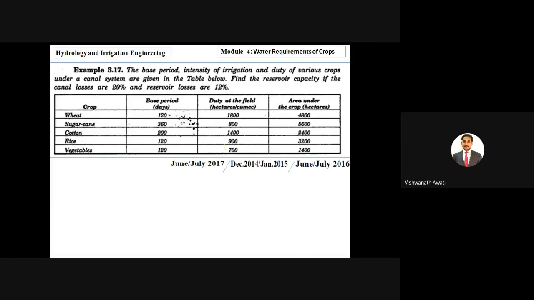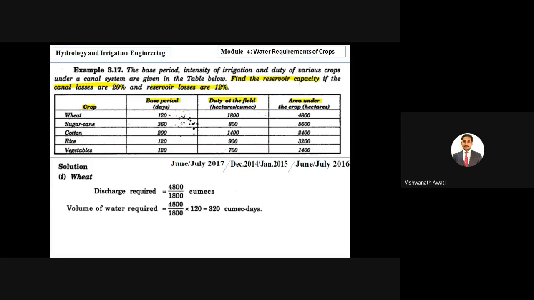So here also they have given some data. They have given data for crops: the base period of each crop, duty at field, and area, right? And even they have given some loss considerations. In the canal, losses are 20% and reservoir losses are 12%. And what we need to calculate? Reservoir capacity. We have to calculate reservoir capacity, and we'll see how to calculate it.